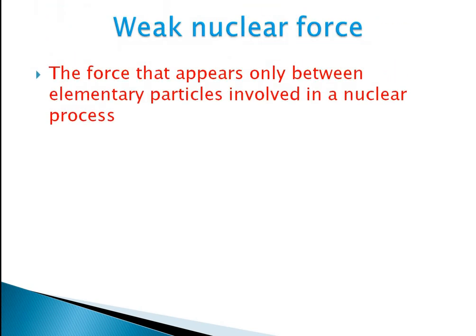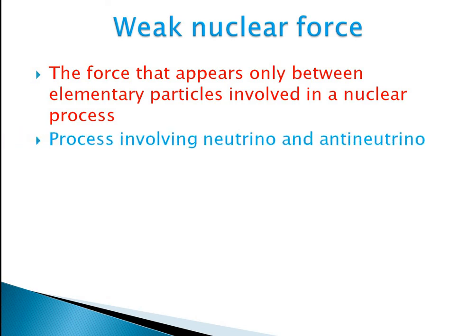The force that appears only between the elementary particles involved in a nuclear process. This force acts only between the elementary particles in a nuclear process. In nuclear processes only these forces come into play, not in normal situations. Only in nuclear reactions will these forces come into play. And these processes always involve neutrino and antineutrino. These are two particles. We will discuss them in detail next year.